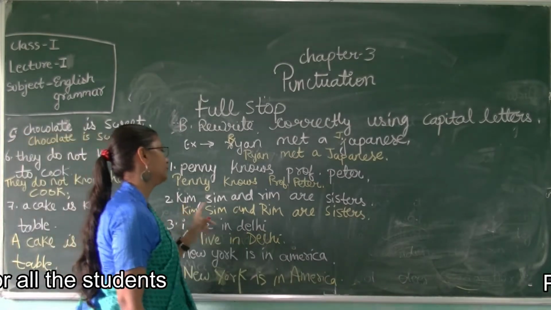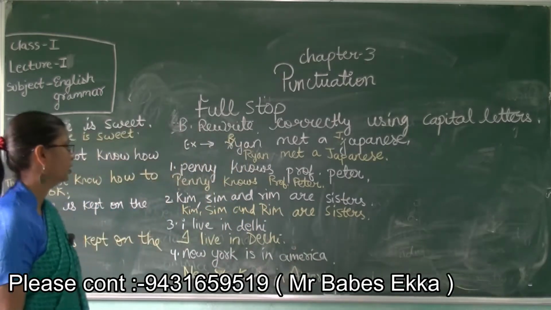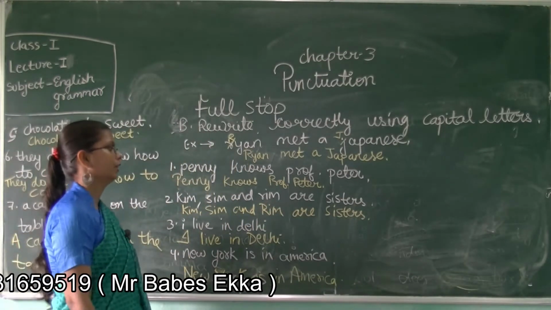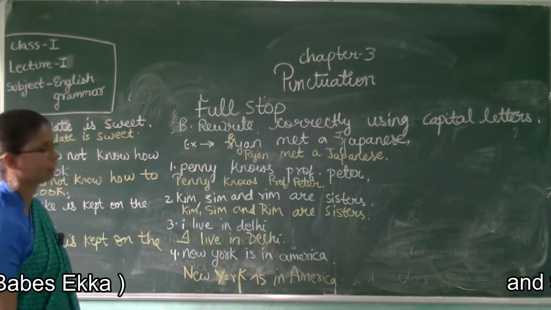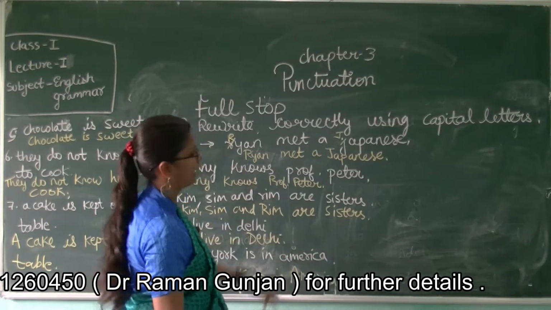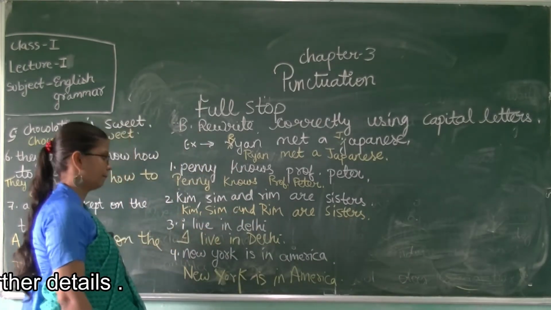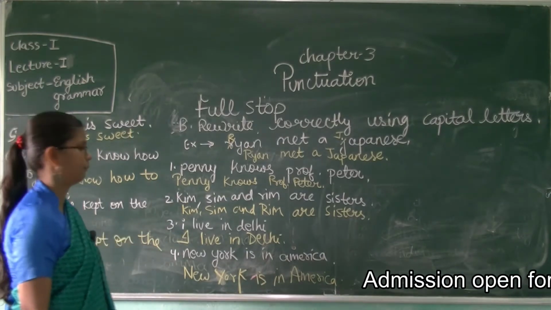Number 2, Kim, Sim and Rim are sisters. So Kim, Sim and Rim are the names of girls. So these are names, because of that we will write capital K, capital S, capital R. Okay. Our word sisters remains the same.